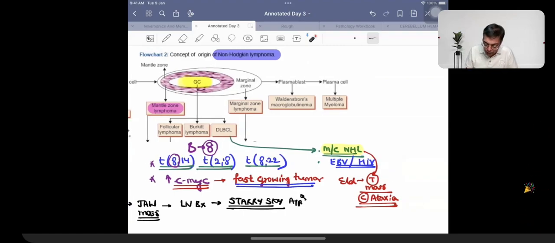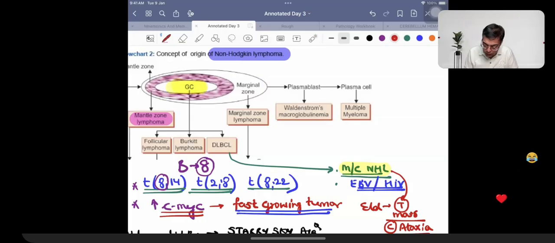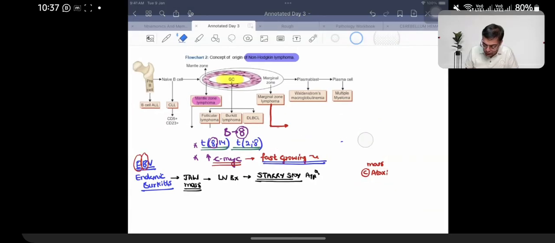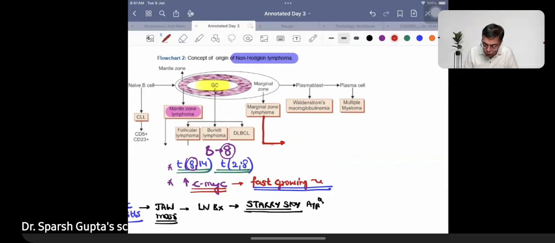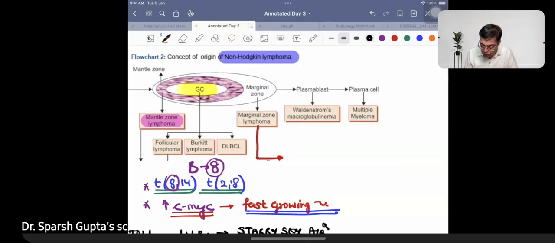Right, so that is what you need to remember. And then when we are talking about marginal zone lymphoma, marginal zone lymphoma is going to be seen in case of patients. The tumor is going to be having the presence of a translocation. This translocation is going to be 11, 18.